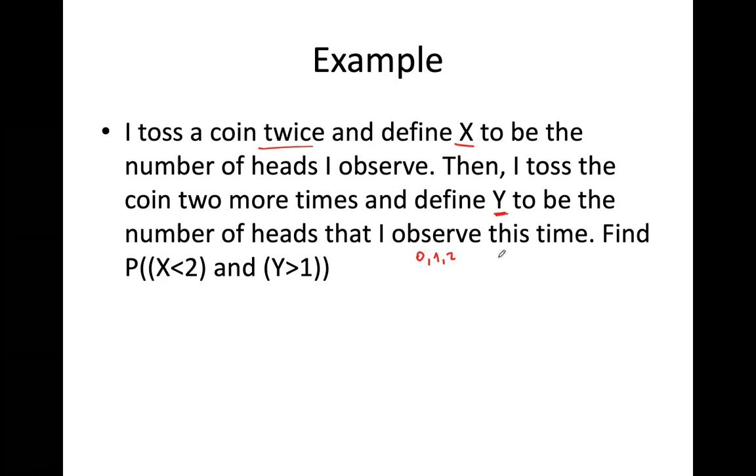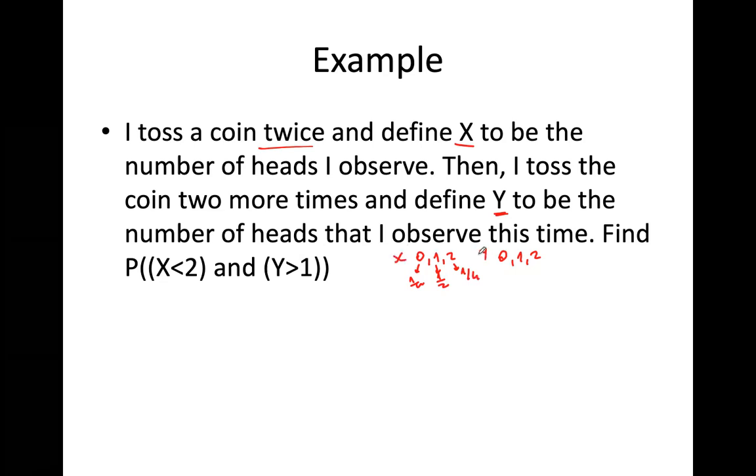The possible outcomes would be 0, 1, and 2. The probability of obtaining 0 is 1 over 4, of obtaining 1 is 1 over 2, and of obtaining 2 is 1 over 4. Same here, right? This is X, this is Y.